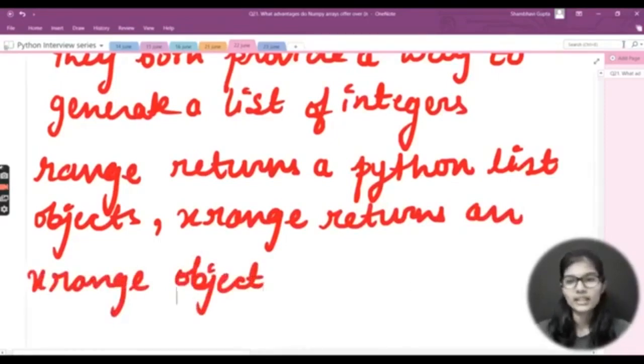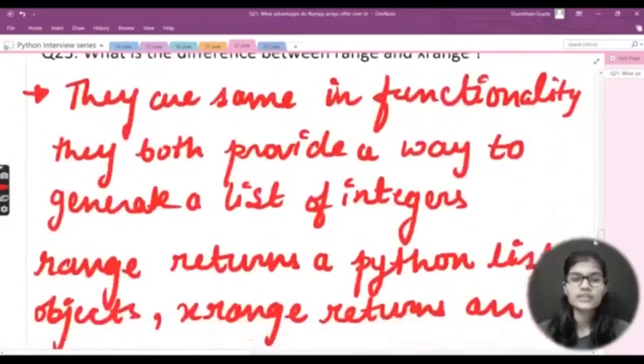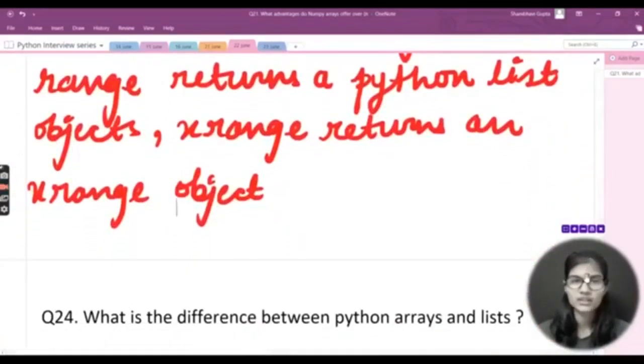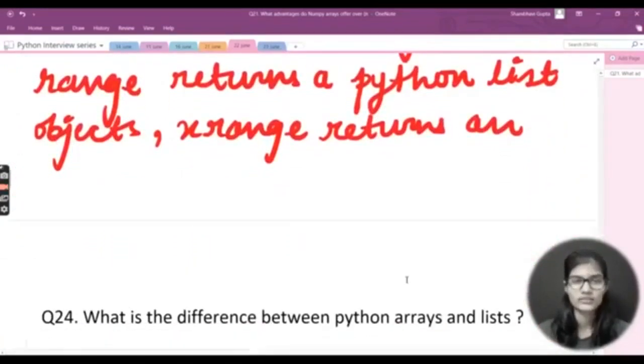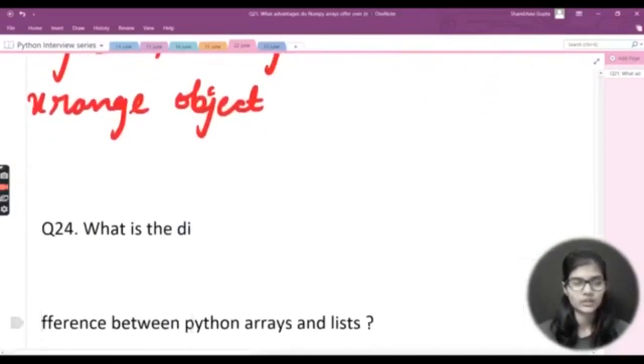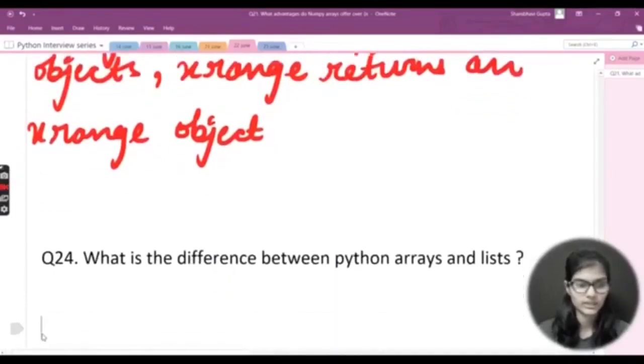So the difference is that range actually returns a Python list object and xrange actually returns an xrange object. Okay, this is the difference which comes here, right? Let's move on to the next question for now. Just 1 minute, I'm sorry. Let me just write it out like this.